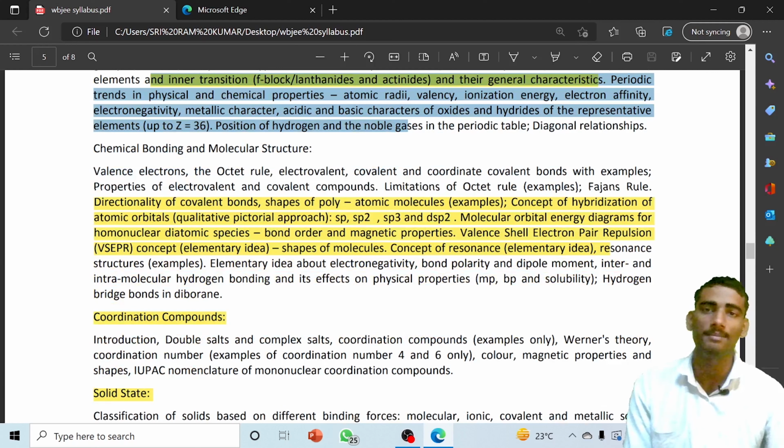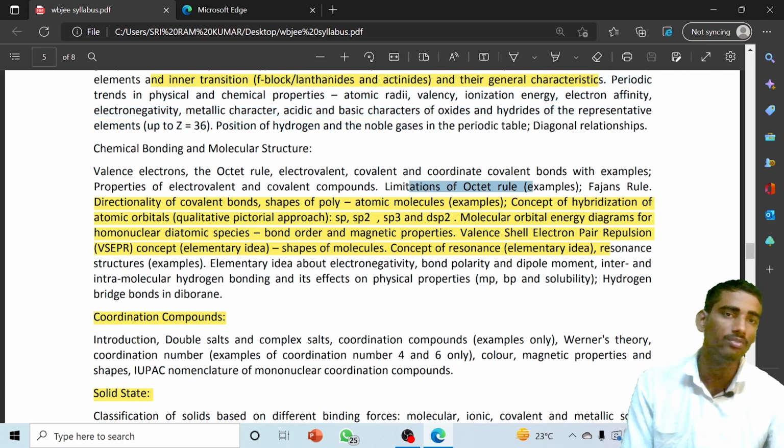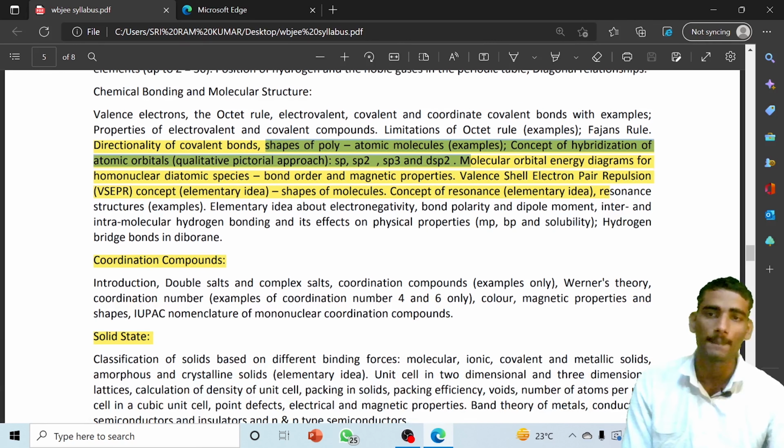What are the important topics from chemical bonding and molecular structure? You have to study the limitations of the octet rule with examples, and there are some numerical questions from the shapes of polyatomic molecules, which you have to study with examples. Besides that, you have to study valence shell electron pair repulsion theory.